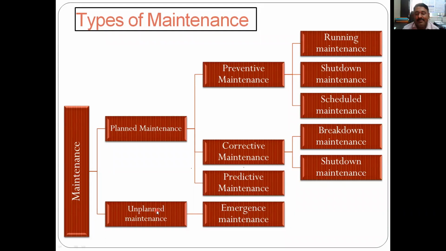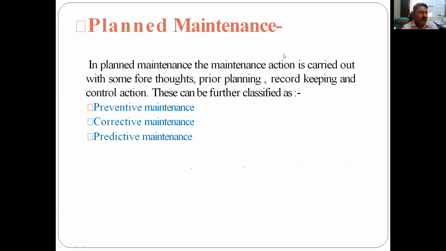Now unplanned maintenance, emergency. Say there is some short circuit in the electrical system, and due to that short circuit 2 machines are not working, and all the plugs are switched off, the supply is cut completely. The first task is to repair those 2 machines, and the second task, or 2 simultaneous tasks we can say, is to bring the electric system, wherever the short circuit occurred, up to the previous level. So these are the 2 tasks. These are the different types of maintenance. We will discuss them, friends, one by one. So let us start with planned maintenance.